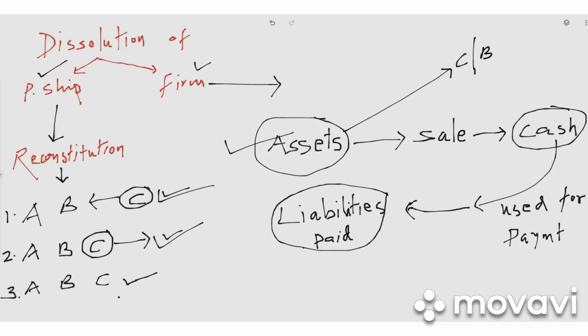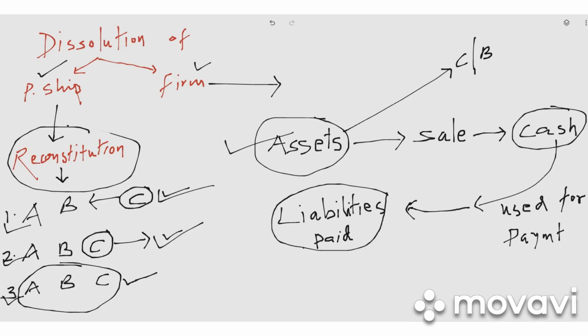And without that also there can be reconstitution. How? Through mutual consent, the partners may change their existing ratio, right? So they may change their partnership agreement and make a new partnership agreement. Here there is no admission, no retirement, no death. This is also reconstitution. So in all the three cases, reconstitution takes place, dear students, and we may call that reconstitution as dissolution of partnership. Clear? Dissolution of partnership.